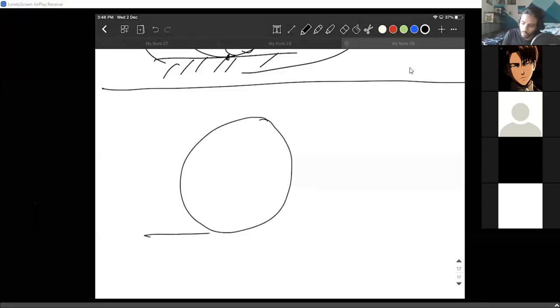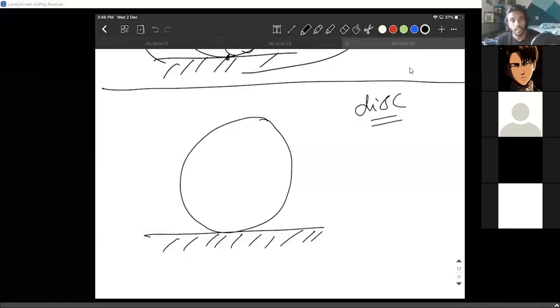So I'm talking about a body, any random body, any round body. Let's take a disk, and I'm applying a force at what point? Let's say R by 2.